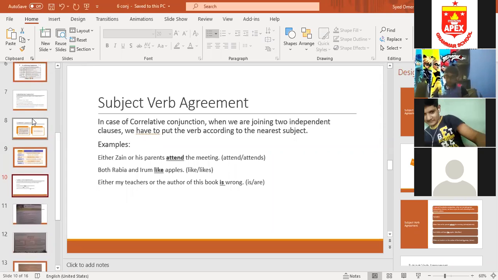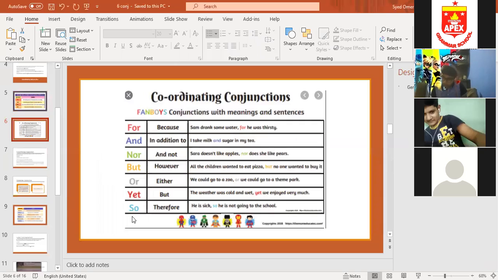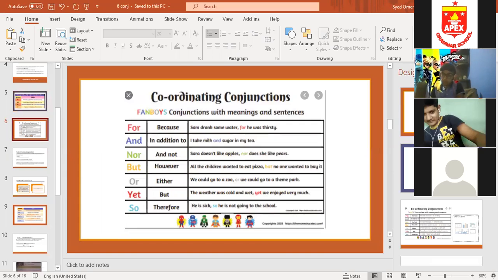F for, A and, N nor, B but, O or, Y yet, and S so. Also write down the meanings: for, because; and, in addition to; nor, and not; but, however; or, either; yet, but; so, therefore. Note them down before the class ends.